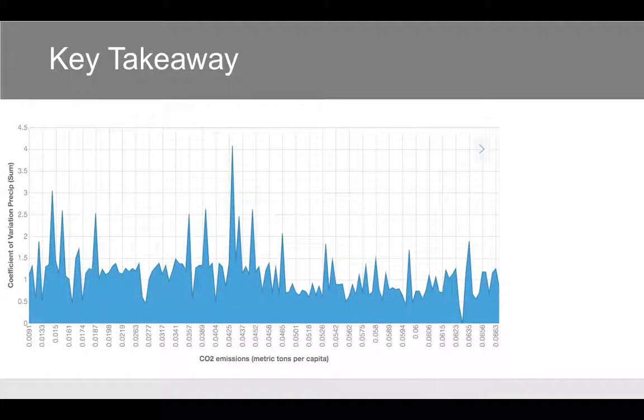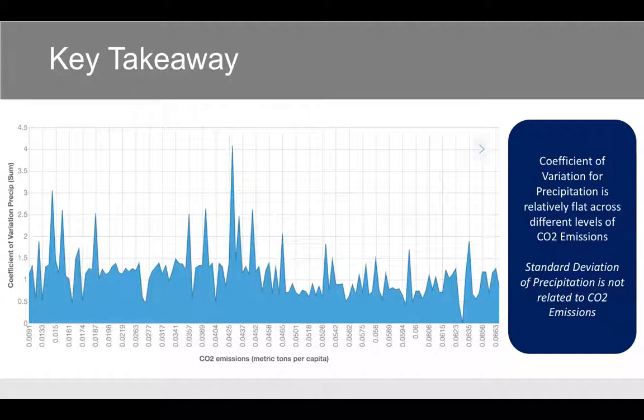So there are a few outliers as noted on this visualization. However, the points on it are relatively flat, concluding that there is no real correlation between CO2 emissions and the precipitation experienced by the country. So what we're saying here is we don't necessarily think that there is a correlation between CO2 emissions and precipitation, and this does prove our hypothesis wrong, even with the climate change that the Earth has been experiencing through volatile storms, in which we thought there might be a correlation.